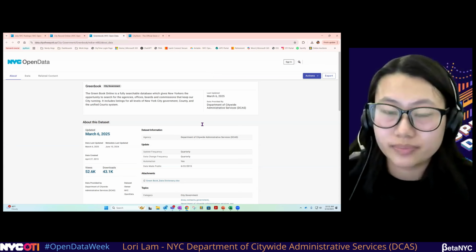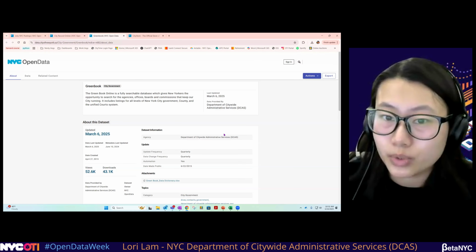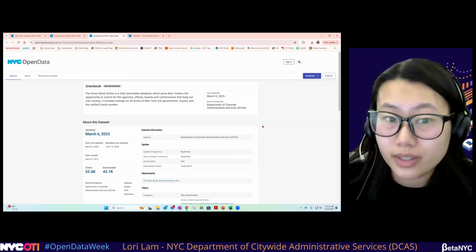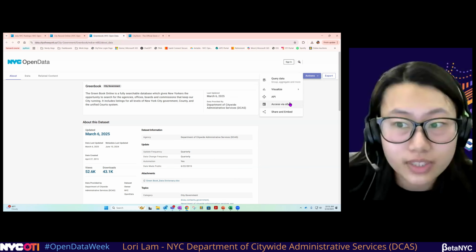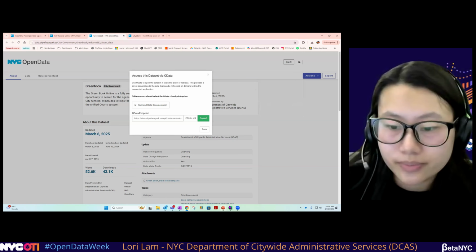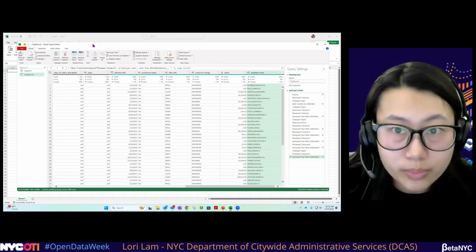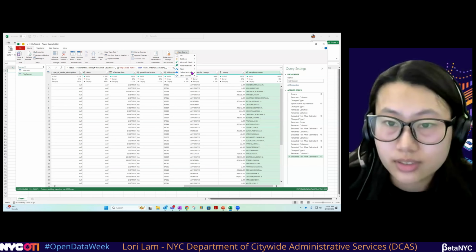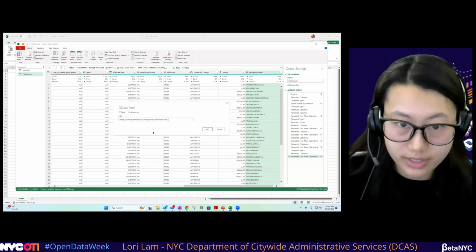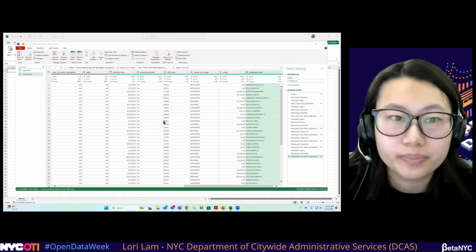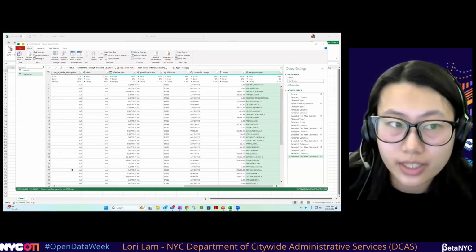The Green Book allows New Yorkers to search for agencies, offices, boards, and commissions that keep our city running. Once again, action, access via OData, copy, go back to your Excel workbook. Power Query Editor should still be open. New source, other sources, OData feed, and paste in the link and press OK. And then a preview will pop up, press OK.